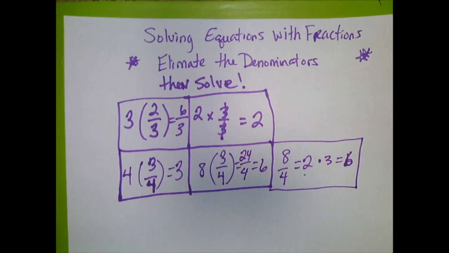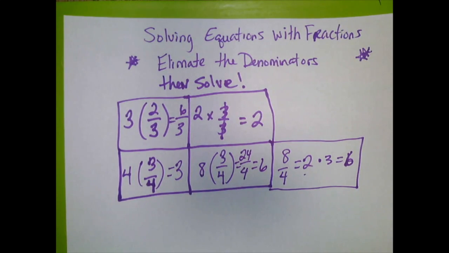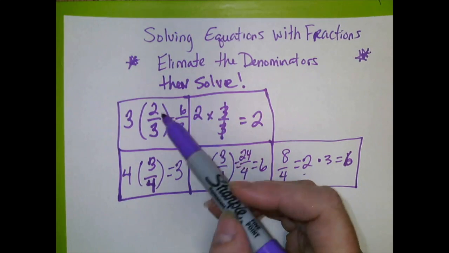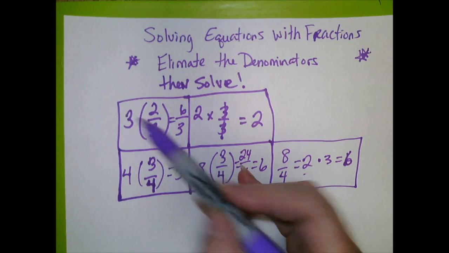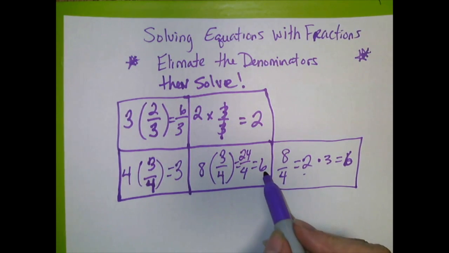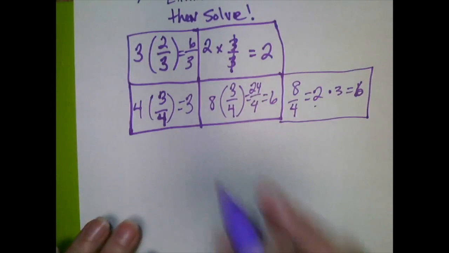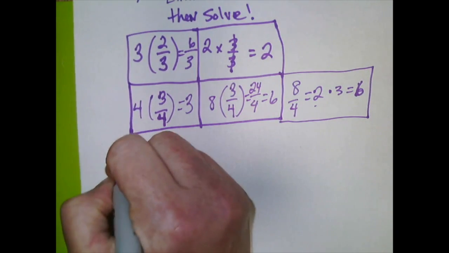I like this way, and you're going to see whenever we solve some examples that you're going to like this way a lot better. But the key to it so far, you see, is that you can multiply by that denominator, and you're going to get an integer or a whole number, just as long as you're multiplying by something that the denominator will divide into, you will also get a whole number or integer. Alright, y'all ready for a couple practices? Let's start with the equation. This is example 1.